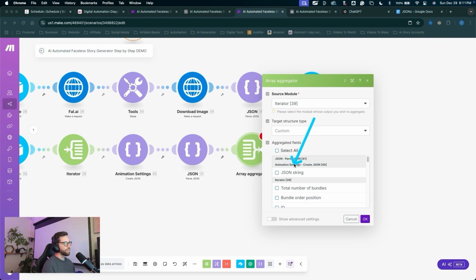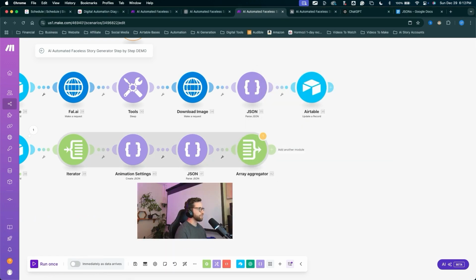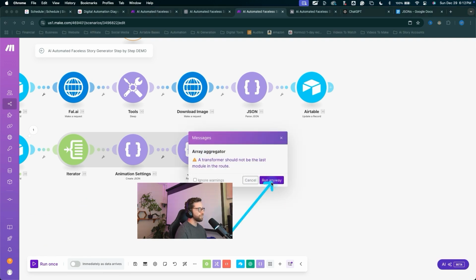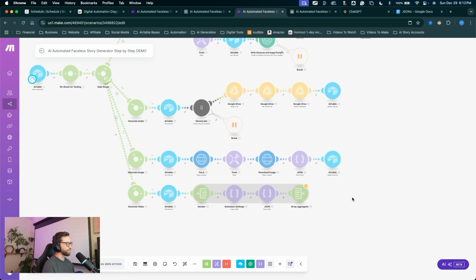Now to get the data that we need, we're going to have to push it, run the scenario, and push the data into the aggregator so that we can collect it all. I'm going to hit OK, save the scenario. Transformer should not be the last. Save anyway. Come down, click run once, run anyway. And now we can push some data down and see what happens here.